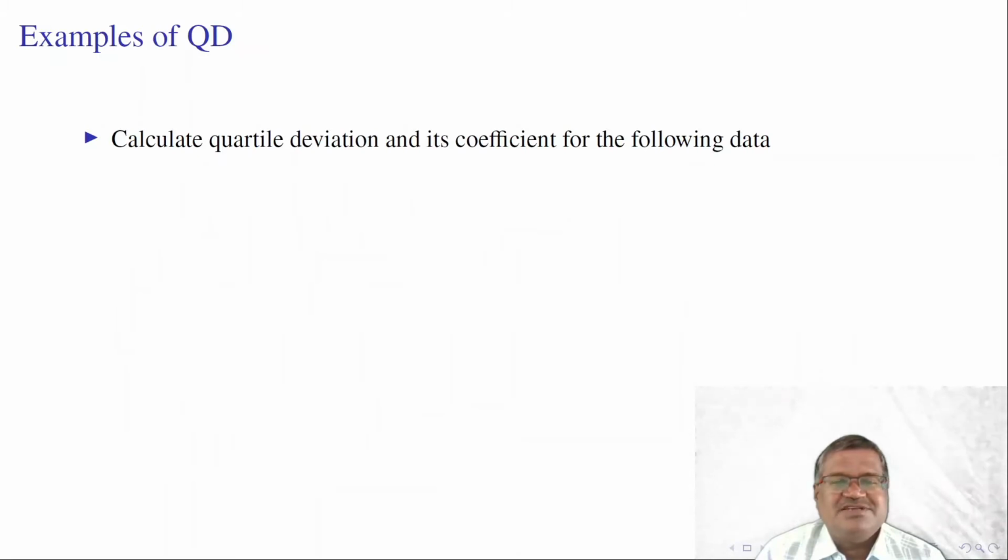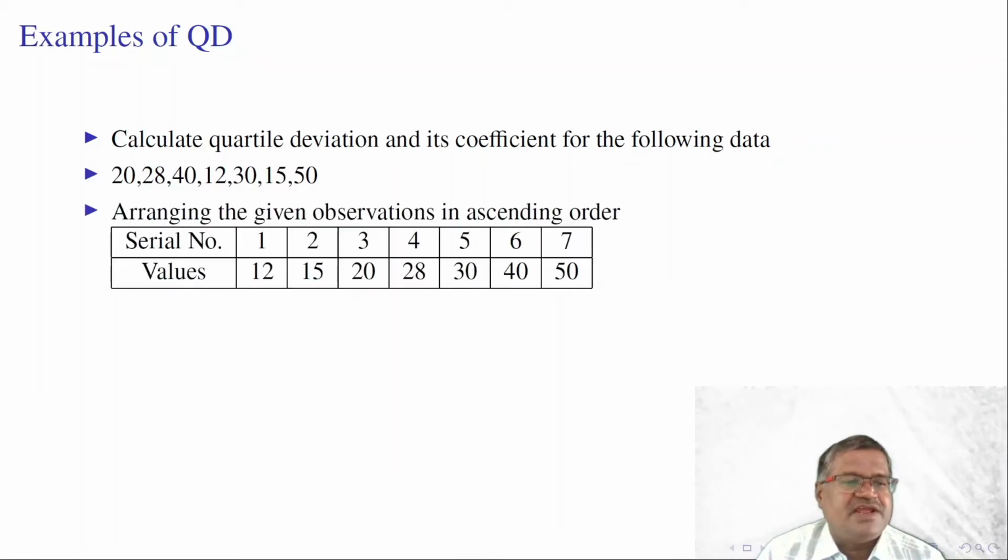Let us look at some examples of quartile deviation. Calculate quartile deviation and its coefficient for the following data: 20, 28, 40, 12, 30, 15, 50. Arranging the given observations in ascending order. If we need to find the median or first and third quartiles, we need to arrange the data in ascending or descending order. We have 7 observations, arranged from lowest value to highest value. Here 12 is the lowest value, 50 is the highest value.